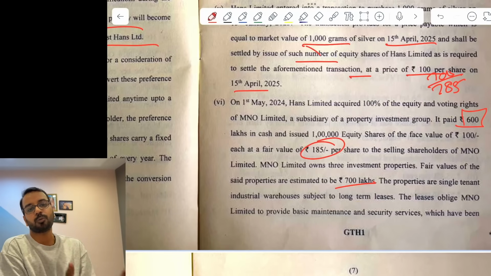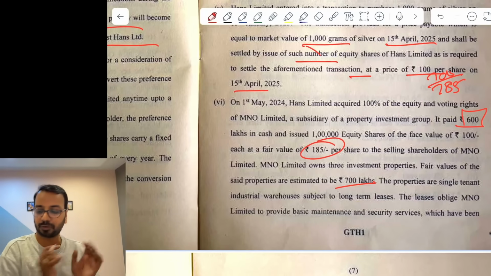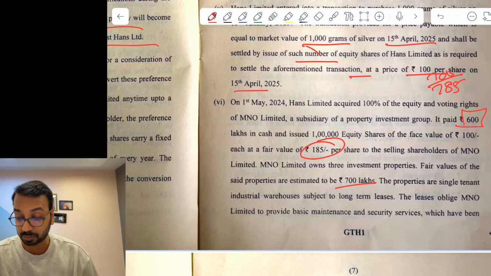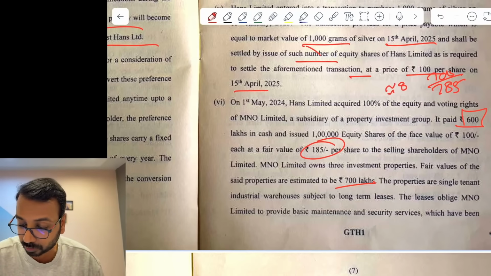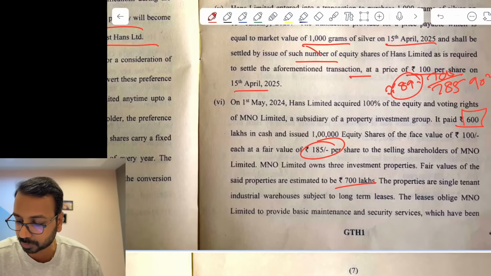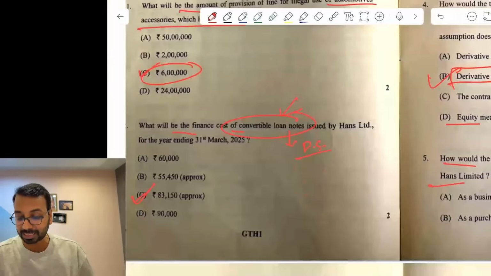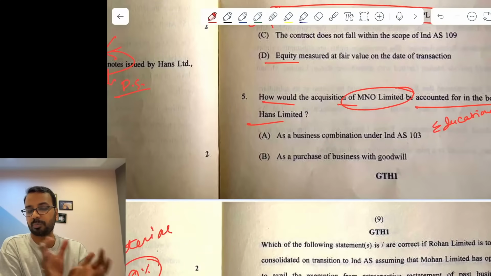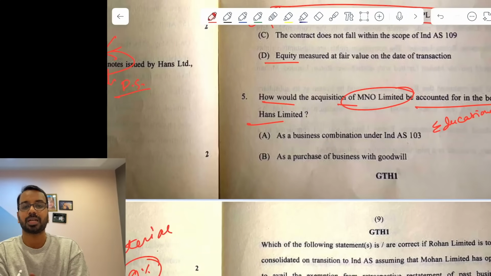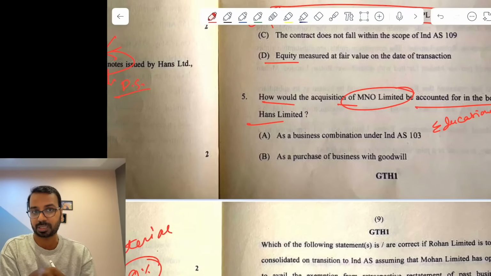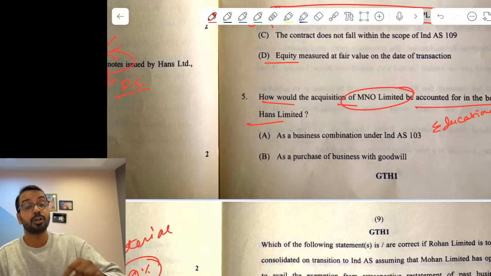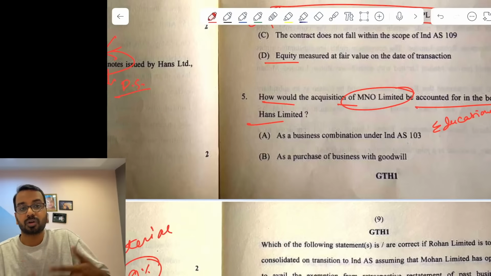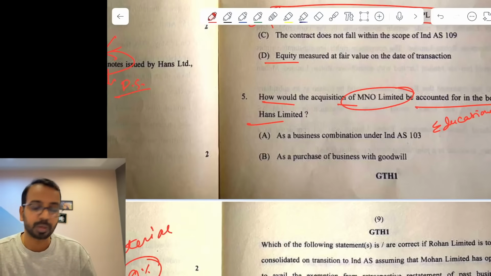Plus they have said that the person who will manage will not get transferred, but maintenance and other services will happen. This approximately is equal to 89 some percentage. This will be 90%. So you can take it as an asset purchase as per me, because the key person who will be managing that process is not being transferred. Only services and small aspects are being transferred. But if you assume that the person who was managing is not very significant, then in that case it would be a business combination.